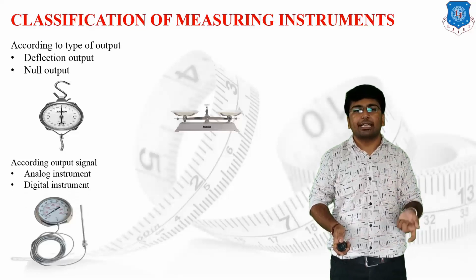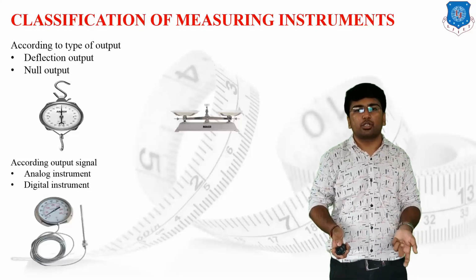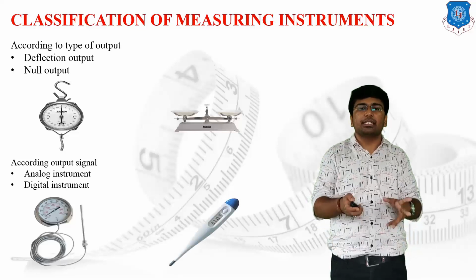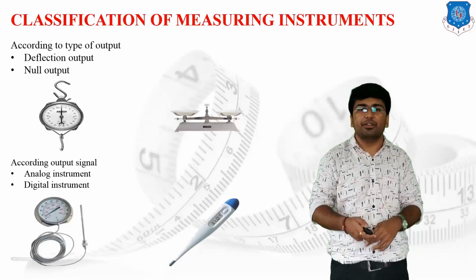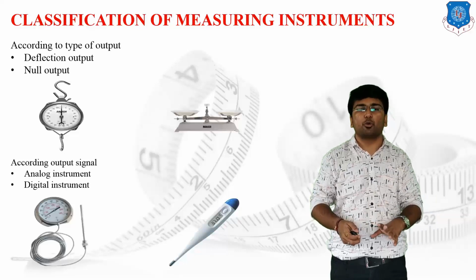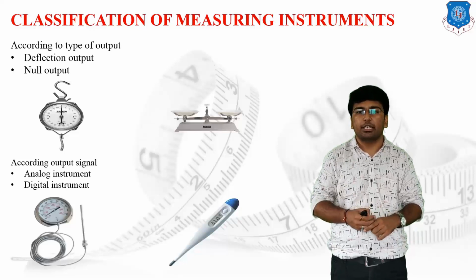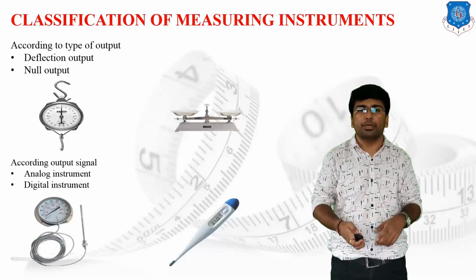Whereas in the second category, the digital type instrument, the output signal has been digitalized, in which the output is provided over the digital display. As on your screen, you can check there is a digital thermometer.